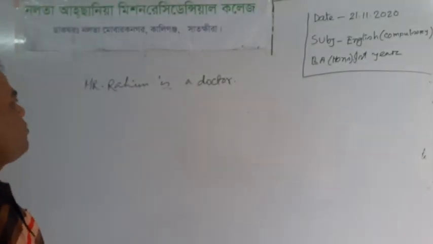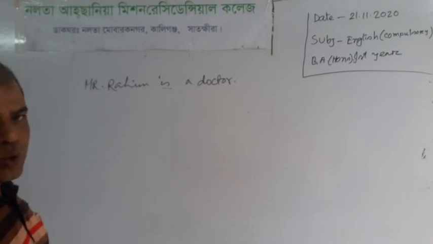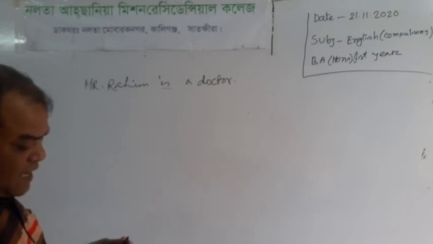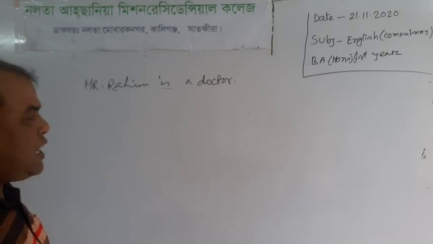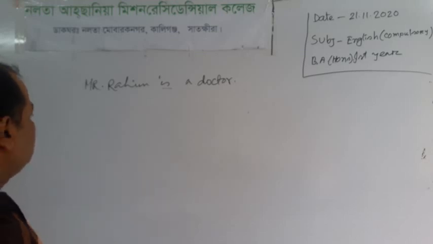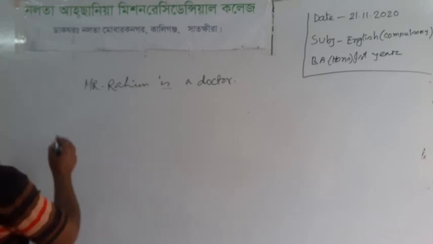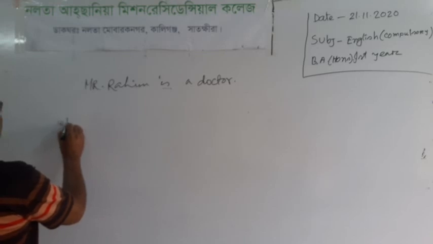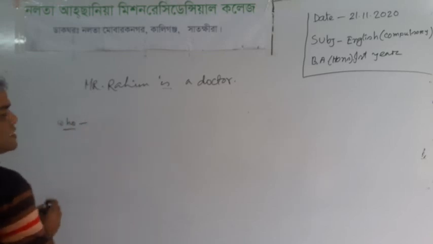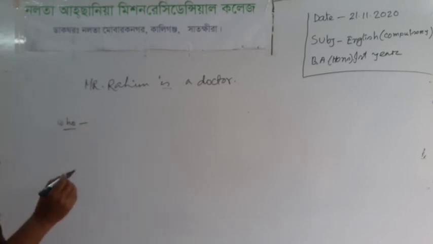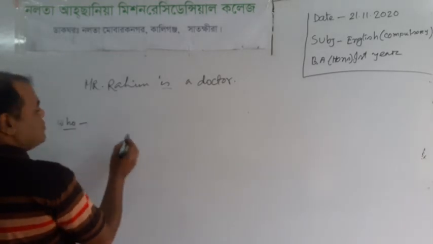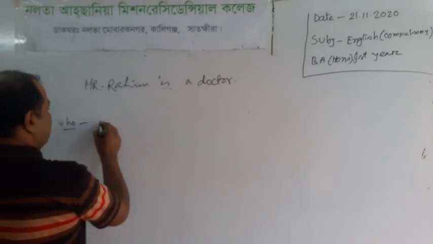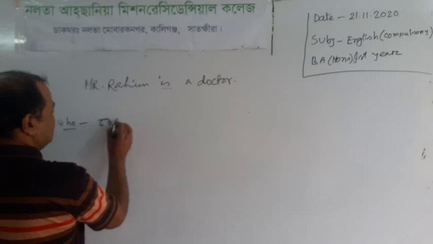But for WH questions, we have to bring WH words. At first, we have to know about WH words, such as who. It sits in a state of personification.